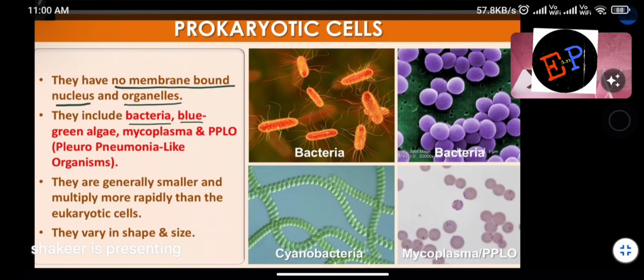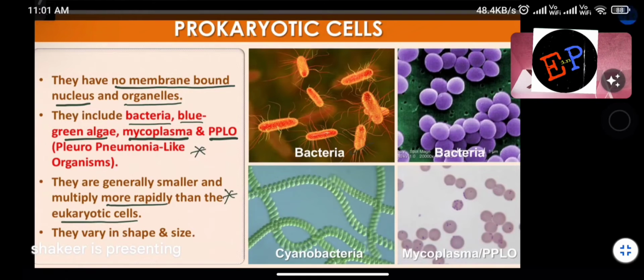Mycoplasmas, PPLO, all of them are made up of prokaryotic cells. So they are generally smaller and multiply more rapidly than the eukaryotic cells. So this also may be an important bit. Clearly here, where these prokaryotic cells are present, that also is an important point. Okay, so this is how bacteria look.